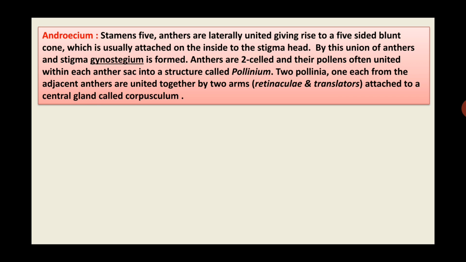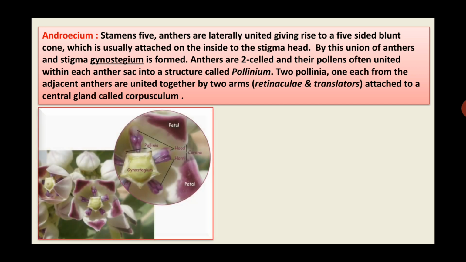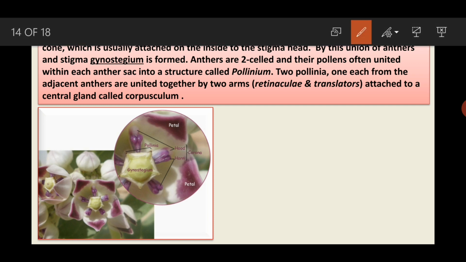Because of this lateral union, it gives rise to a five-sided blunt cone which is usually attached on the inside to the stigma head. By this union of anthers and stigma, gynostegium is formed.